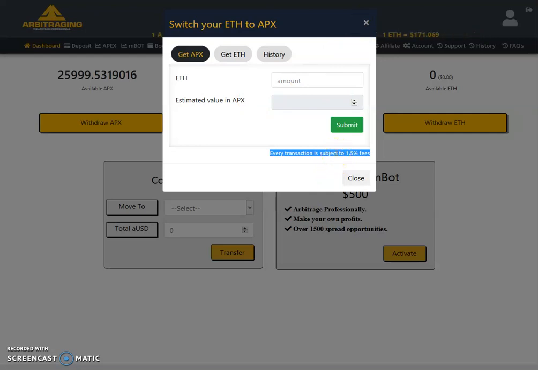But you have one advantage in this switch button, that you will instantly get your Apex to Ethereum and Ethereum to Apex. But on the exchange, there will be a rate fluctuation. So if you place a order, you have to wait for someone to buy your Apex or wait for the Ethereum to buy for you and sell Apex. So that's the advantage you will get from the switch button.